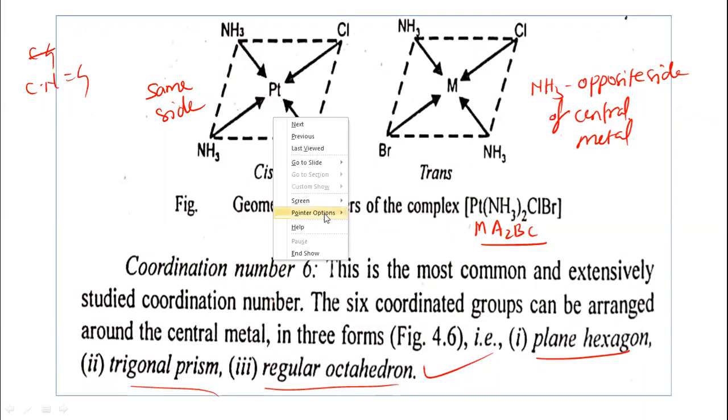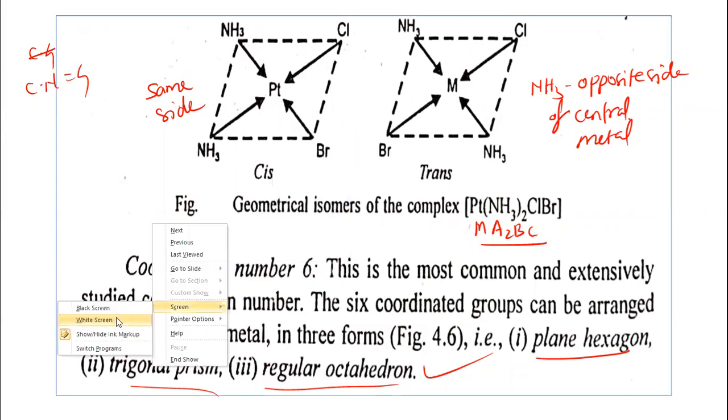So take the example of cis-trans isomerism, or geometrical isomerism, in coordination number 6.